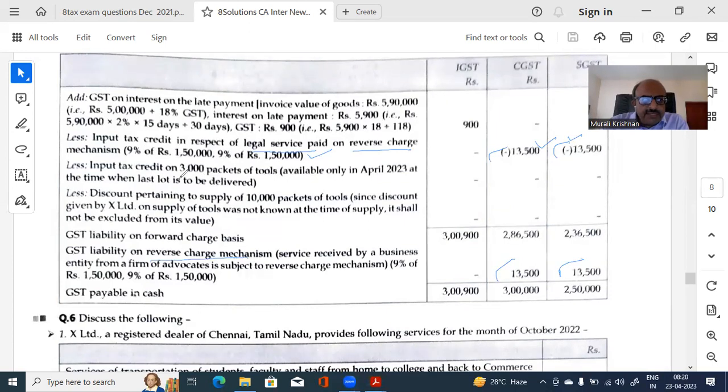Now, less input tax credit on 3,000, next one, 3,000 packets of tools available in April only. Why? Because the last lot was delivered in April. Therefore, there will be no impact on this, no effect. In April only, you will get it.